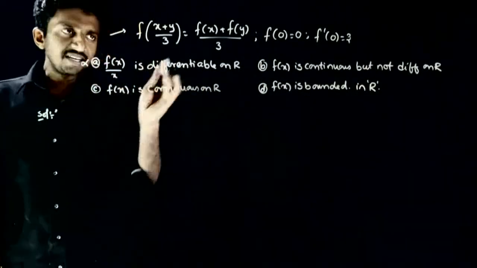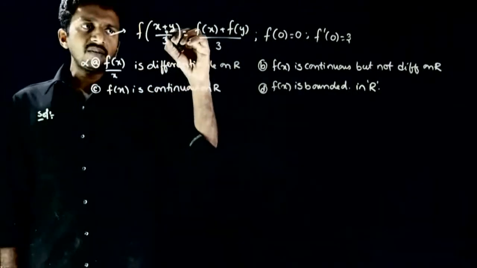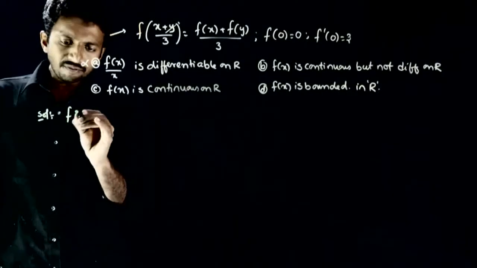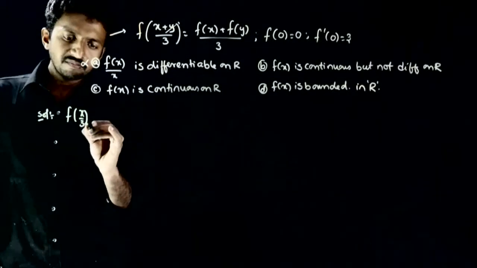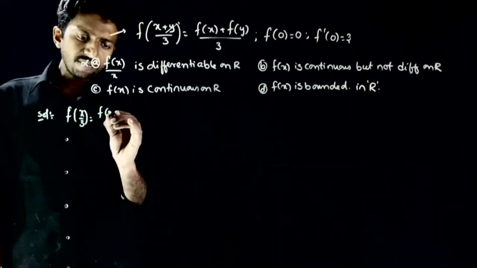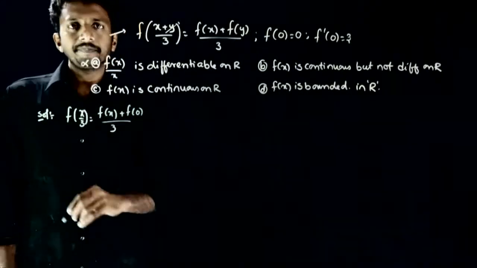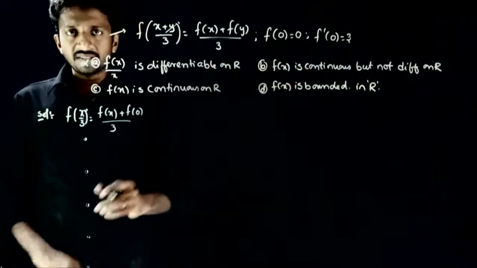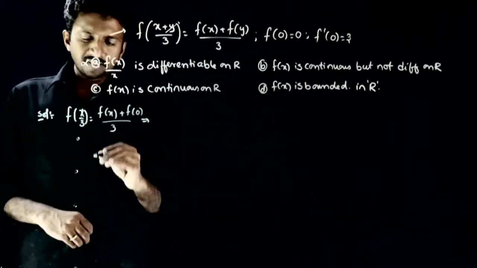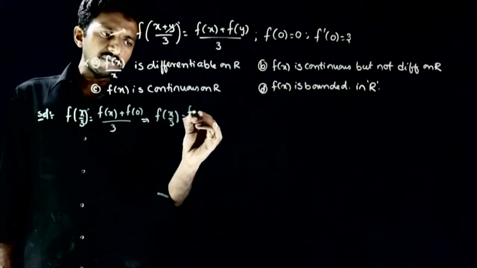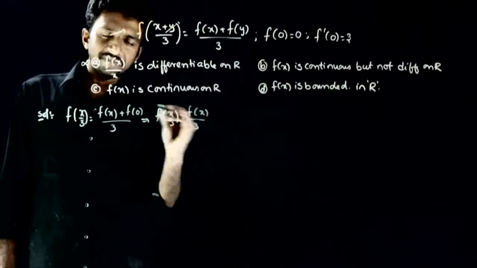So first what I do is I'll take this equation and put y is equal to 0. Let me put y as 0, see what comes. f of x by 3 is equal to (f of x plus f of 0) by 3 and f of 0 is given as 0. So this implies f of x by 3 is equal to f of x by 3.